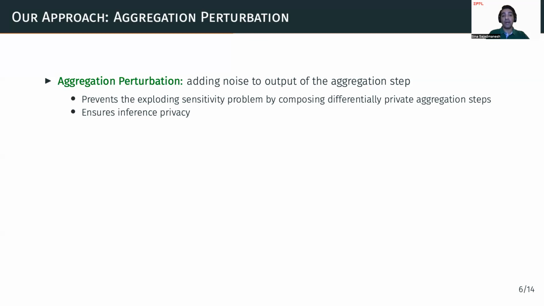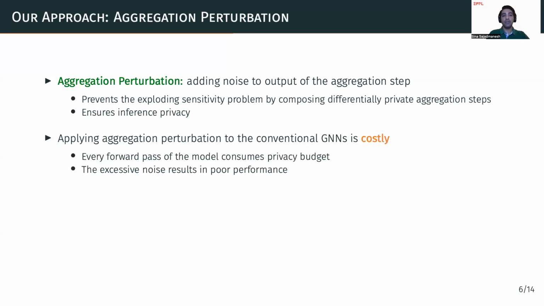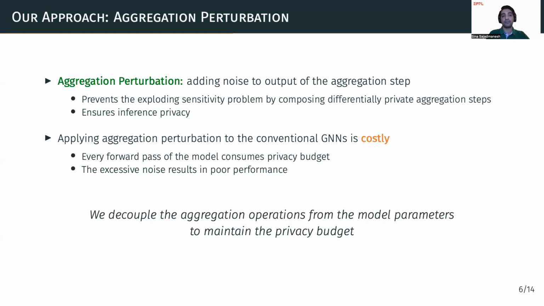And so the whole forward path of the model becomes a composition of smaller differentially private steps. And because the forward path becomes DP, the output of the model also becomes DP, so it ensures inference privacy as well. But using this aggregation perturbation approach with standard GNN models would be very expensive in terms of privacy cost, because then we need to add noise at every forward pass and every layer of the GNN and at every training iteration.